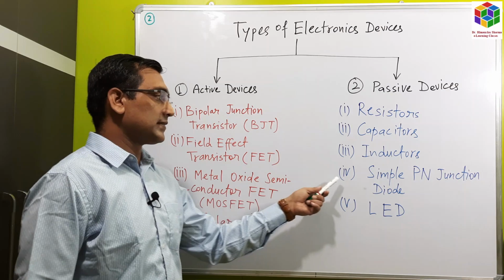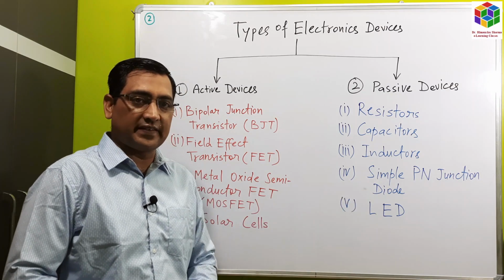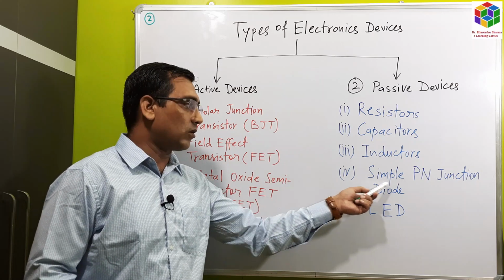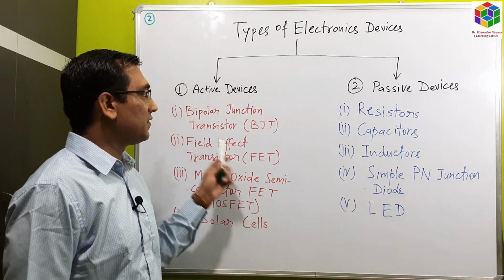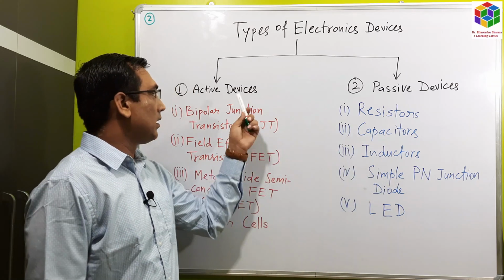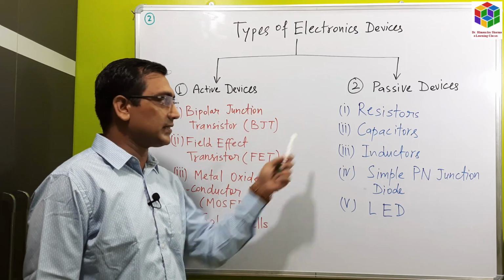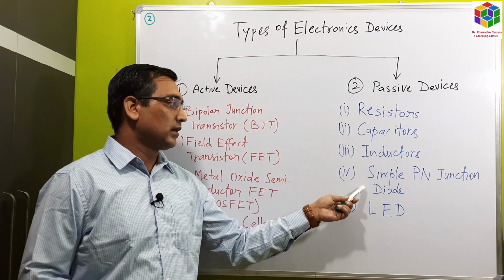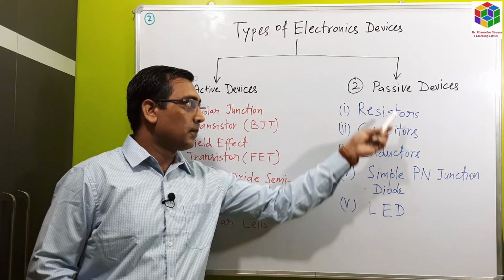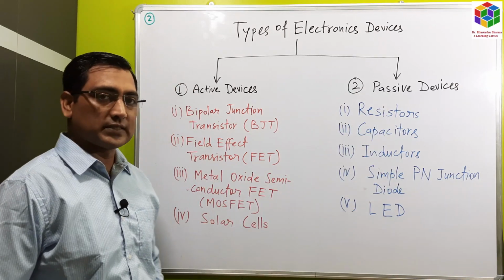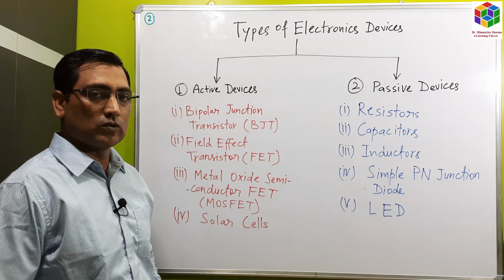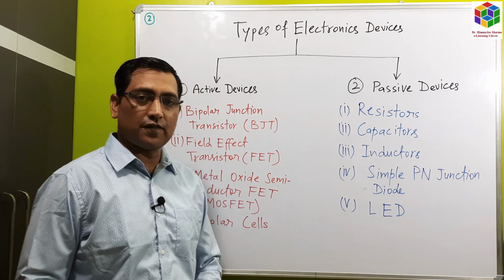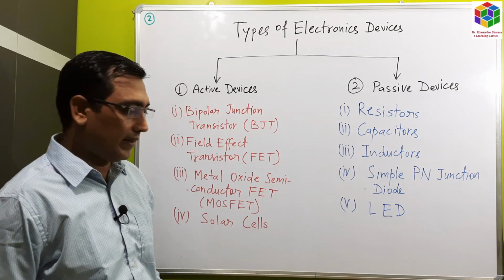My friends, simple PN junction diode is a passive device. Most of the people are confused about the PN junction diode, in which category it should be placed, under the active devices or passive devices. So it should be placed under the passive devices category because it cannot supply the energy to the external circuit. Then another example of passive devices is LED.